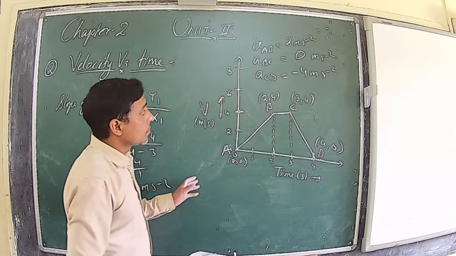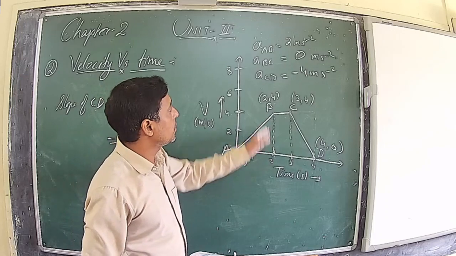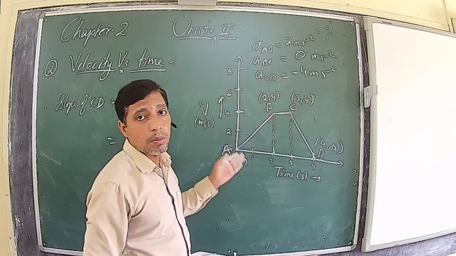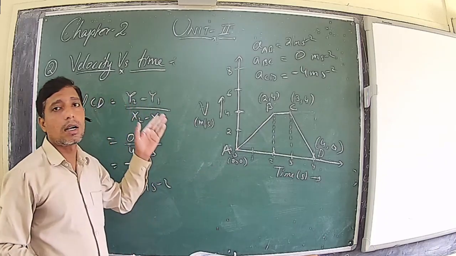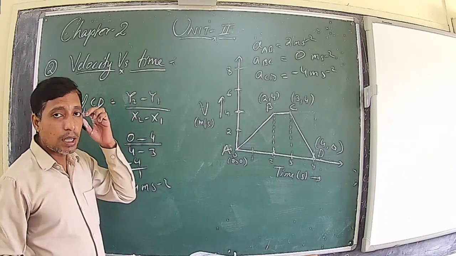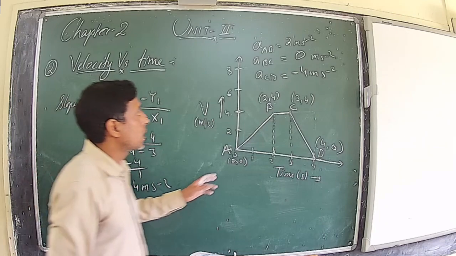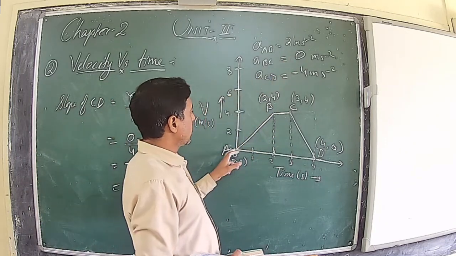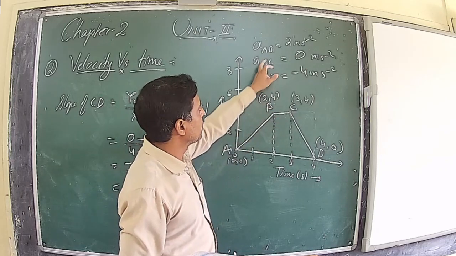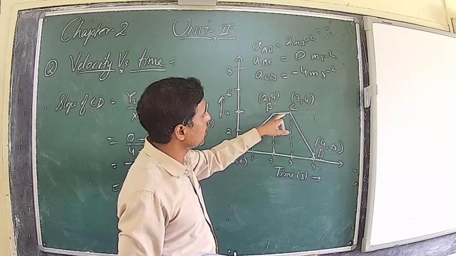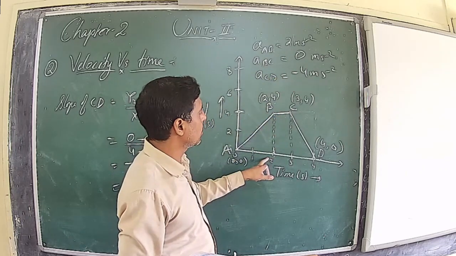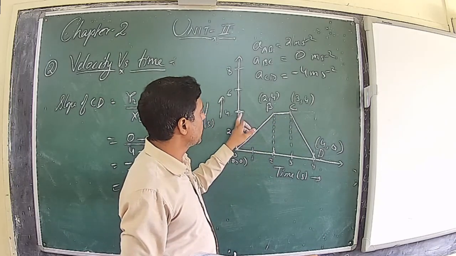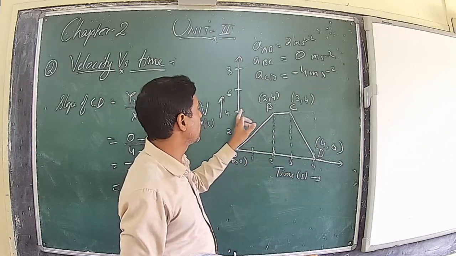So first thing, between different intervals of time, you can see the acceleration is different. That we have said, if the graph is not regular, then the body is having variable velocity and non-uniform acceleration. It means acceleration is also changing. Second one, between A to B, you can see acceleration is positive because the velocity is increasing. Between B to C, acceleration is 0, it means velocity is constant. At the second second of the motion the velocity is 4 meter per second, and after the third second of motion also 4 meter per second.